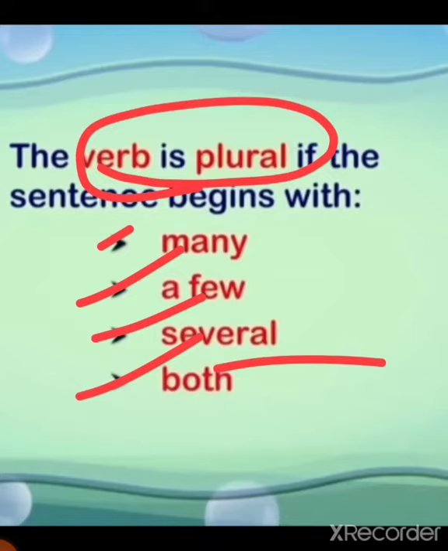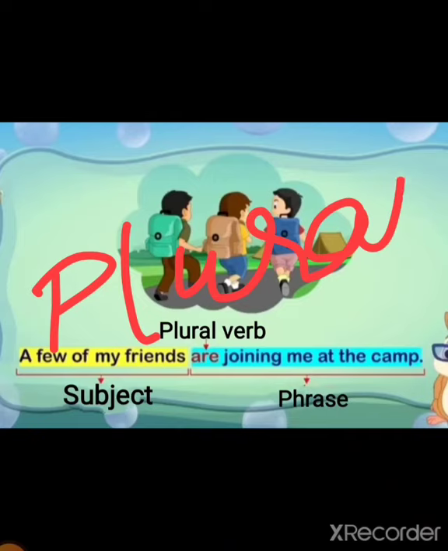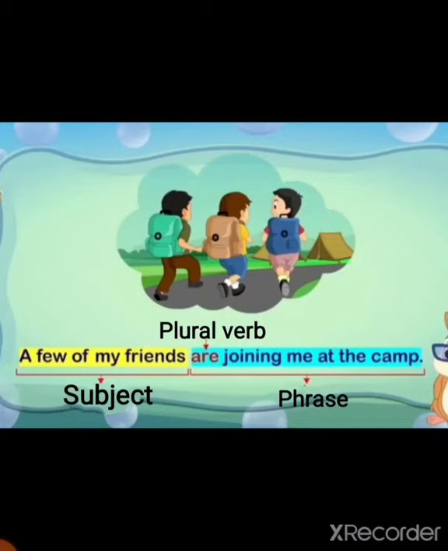So that is why in this sentence, a few of my friends, here it will serve as the plural subject. A few of my friends are. So a plural verb will follow after that. Are joining me at the camp. So joining me at the camp, it is a phrase and you should look at the subject. The subject will be plural. So that is why a plural verb will follow after that.